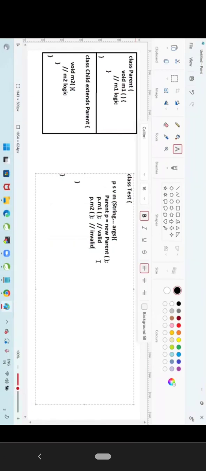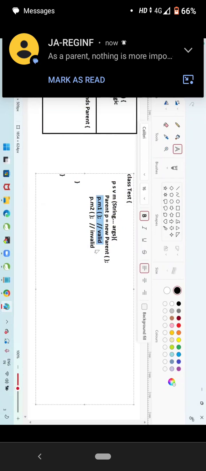I created the object for my parent class. P dot m1. Now, understand, whenever we create the object, memory will be allocated. Whenever we call p dot m1, first it will check what is p. P is a reference variable which is holding the parent class object. Then immediately our JVM will go to that class.